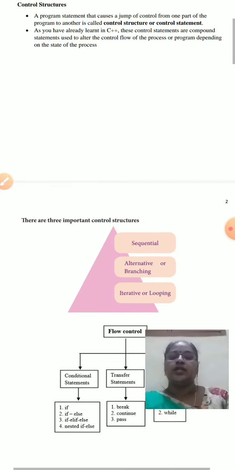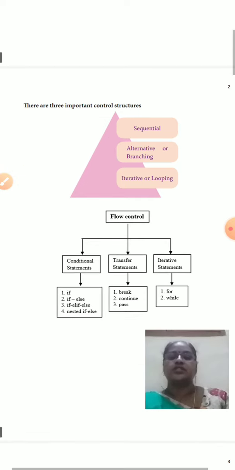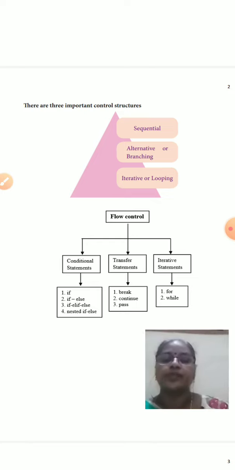This control structure is classified into mainly three categories: sequential, alternative and branching, and iterative looping. Sometimes it is classified into another three types: conditional statements, transfer statements, and iterative statements.